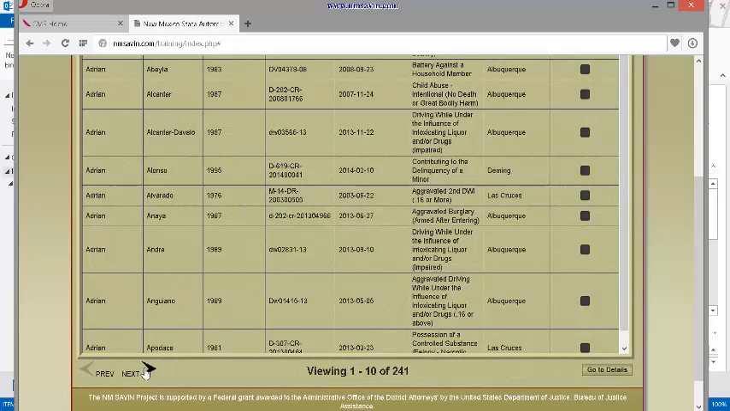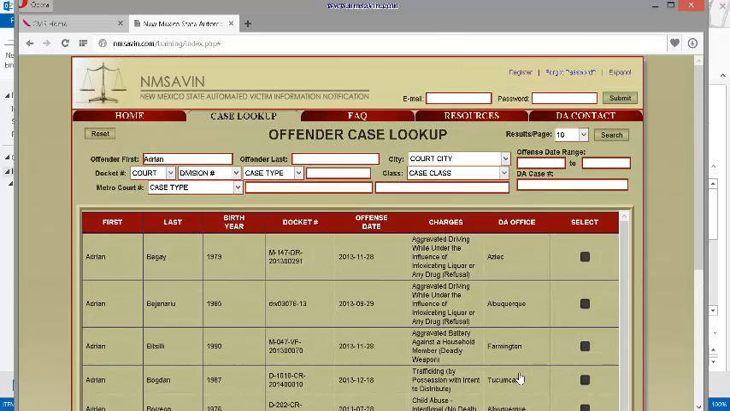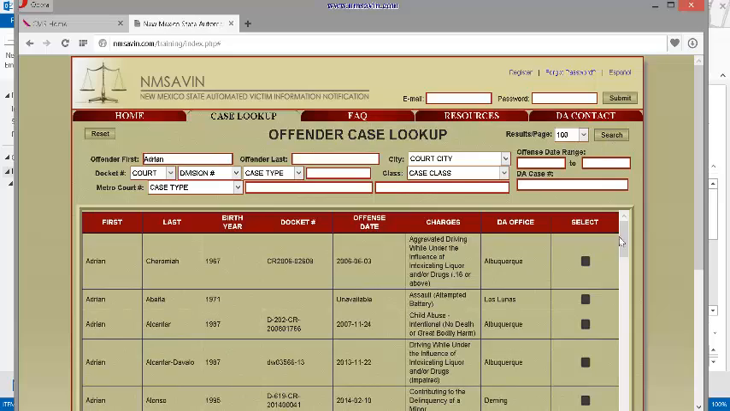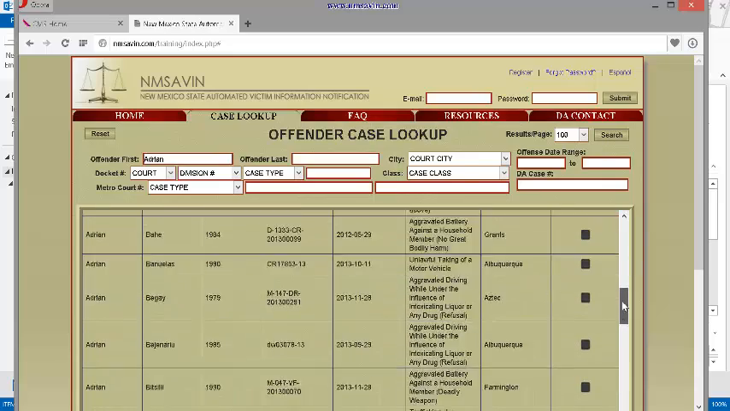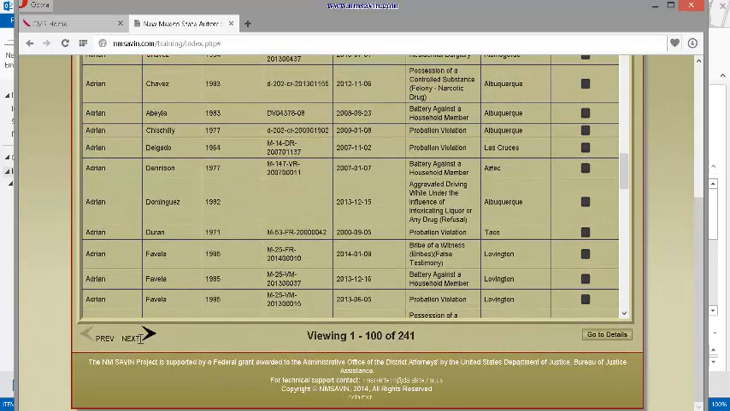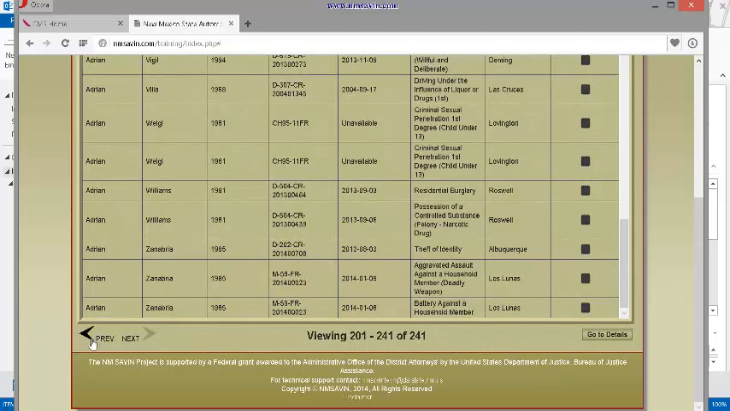Down at the bottom there's a next button, and this will scroll you through. Right now we're viewing 10 per page. But if we wanted to see more than 10 results per page, we could use this drop down and say 100 per page, and just hit search again. So this one's only 3 pages now.